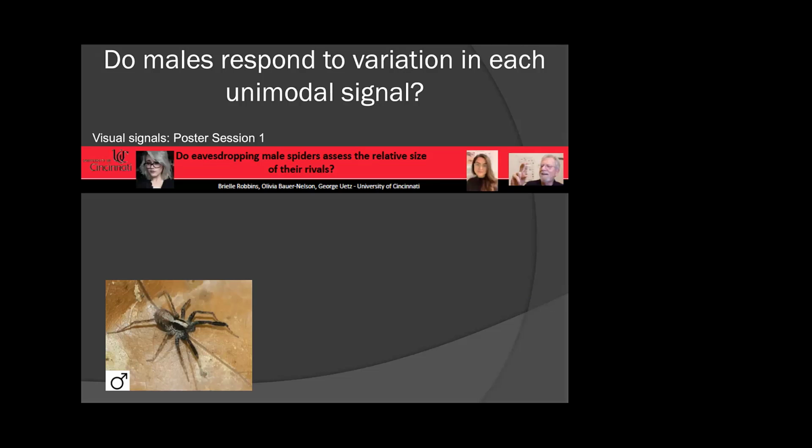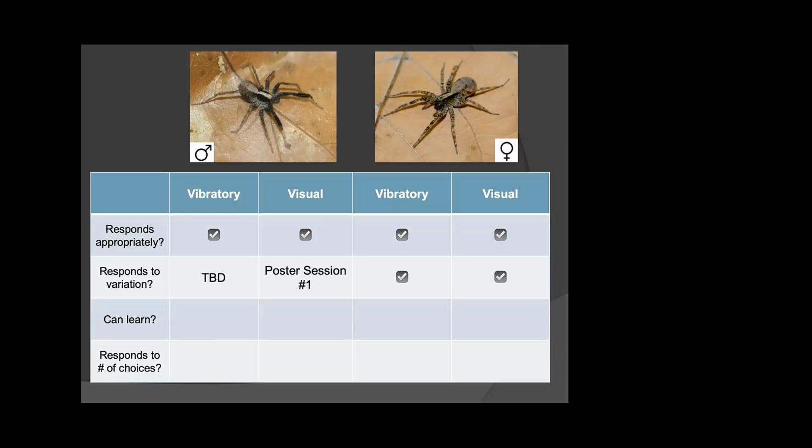On the male end of things, this is a question that Bree Robbins within our lab addressed. And so I'd encourage you to check out poster session 1. I believe there are recordings of that. So I encourage you to check out the nuanced details of that. The short answer is yes, they do appear to respond to different male tuft sizes. On the vibratory end of things, this is the one little nuance: we don't seem to have any evidence thus far, but before we put the nail in that coffin, there's perhaps some follow-up studies to be done. So across the sexes, we do see some evidence that females clearly respond to variation, but with males, there's a story still to be told there.